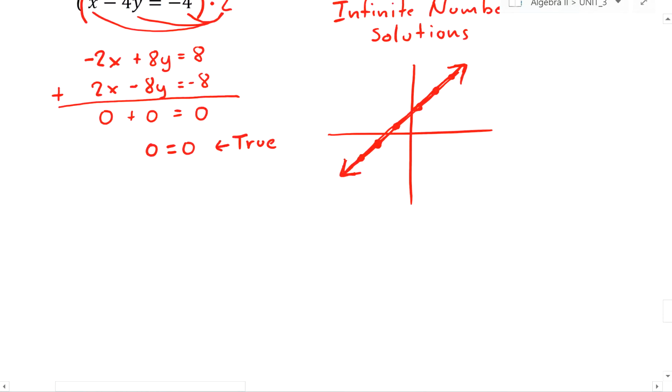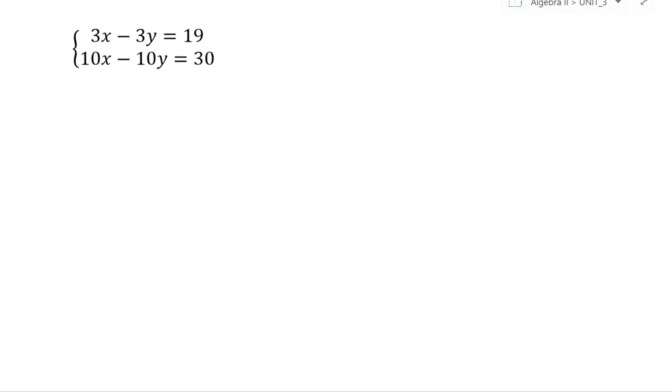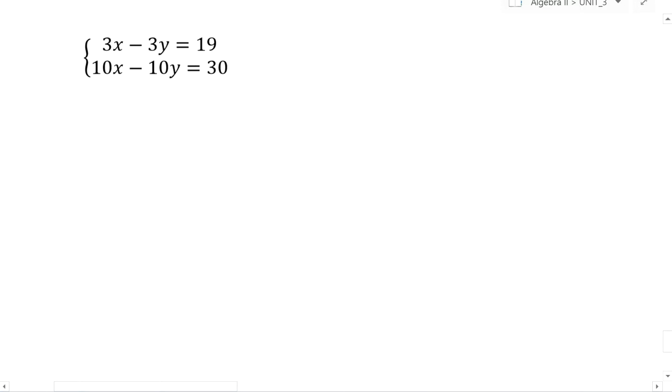So that's our first special case. Now let's take a look at our next special case, system of equations. Okay, so here we go. We've got 3x minus 3y is equal to 19, and we have 10x minus 10y is equal to 30.